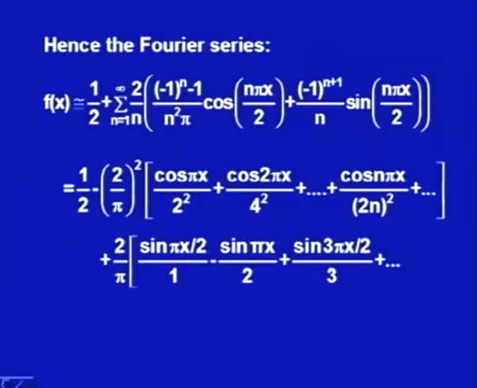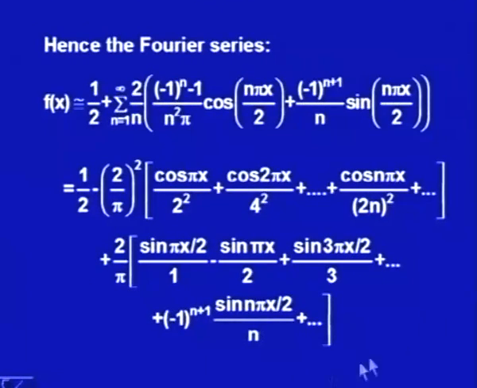Then we would be getting the sine terms as 2 upon pi, sin pi x by 2 upon 1 minus sin 2 pi x by 2, plus sin 3 pi x by 2 upon 3 and so on. So, finally, we would get the general term as minus 1 to the power n plus 1 sin n pi x by 2 upon n, and so on.